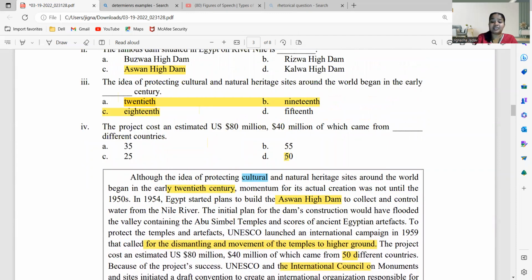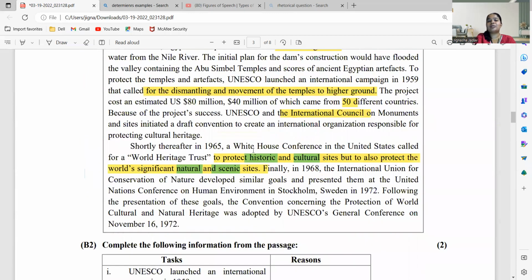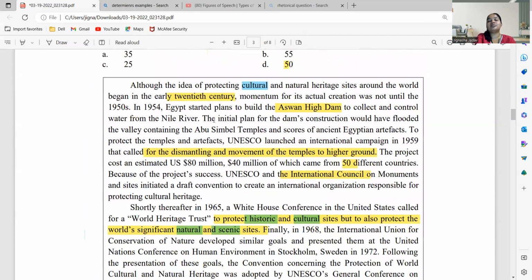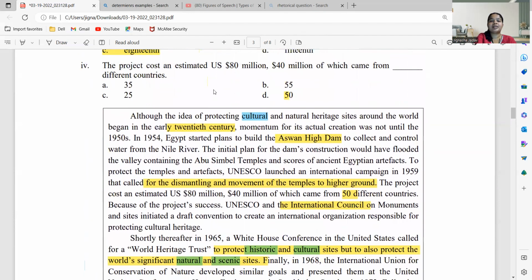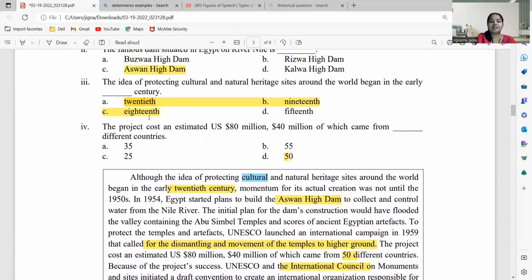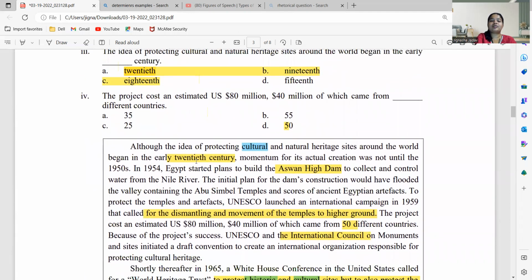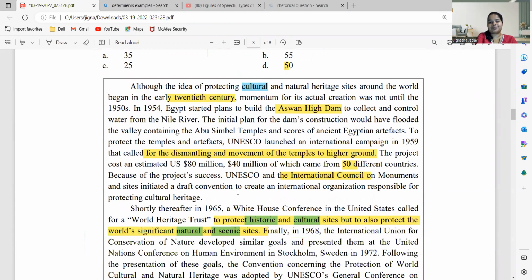ठीक है. तो this is why passage reading becomes very important. एक बार आप पैसेज पढ़ लेते हो तो आपको पता है कि ये कॉन्टेक्स्ट कहाँ पे पूछा गया. When you say $80 million, you know it is somewhere over here. When you say 20th century, you know it is somewhere over here. So once you read the passage thoroughly, ये तभी आपको पता चले. इसलिए if you have seen my first video, I was forcing you to read the passage first and then go to the questions.